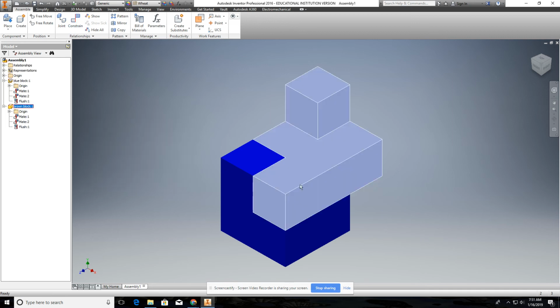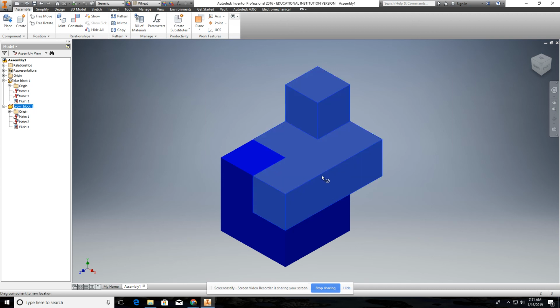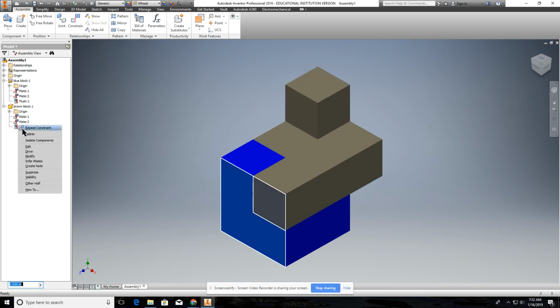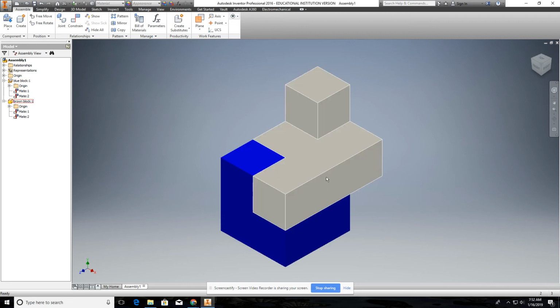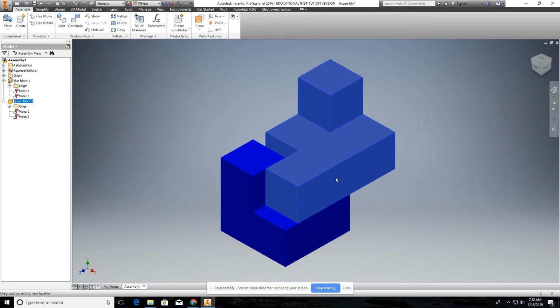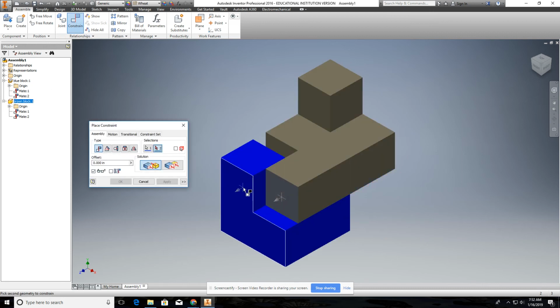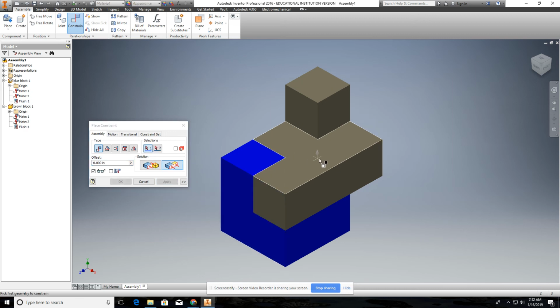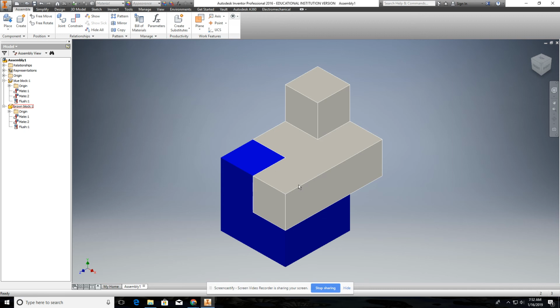And you got to get it to a point, and usually it takes 3 of them to fully constrain it, so you no longer can move it. See, if I get rid of this flush constraint, delete that, see, I can move that. Okay, so you want to get it to the point where you can't move any of your objects, that everything has enough constraints that it will not move. So if I cancel out of here, try to move that, can't move it anymore. Okay.